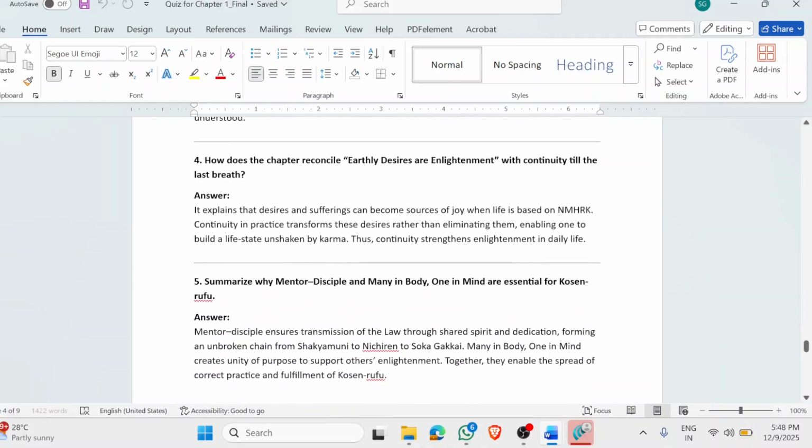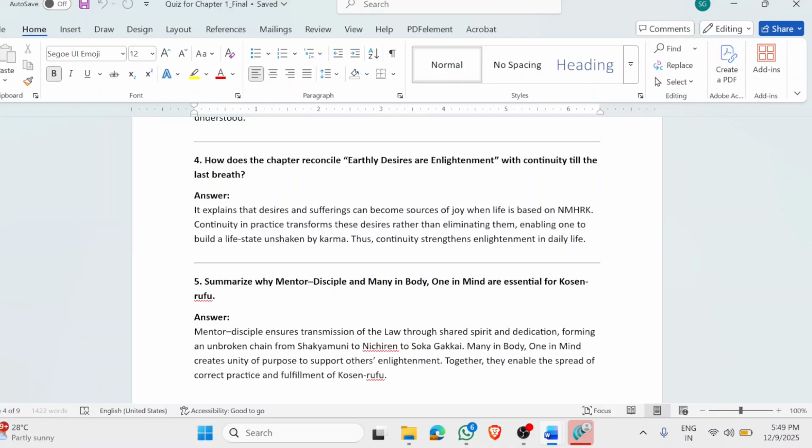Summarize why mentor-disciple and many in body, one in mind are essential for Kosen-rufu. Because accepting is one thing and continuing is another thing. If we really want to continue in the practice, then we need to be in the right community, which may be different in their looks, caste, creed, color, orientation, and their talent. But as long as they are all single-mindedly focusing on Kosen-rufu, only then can the greater goal of Kosen-rufu be achieved.